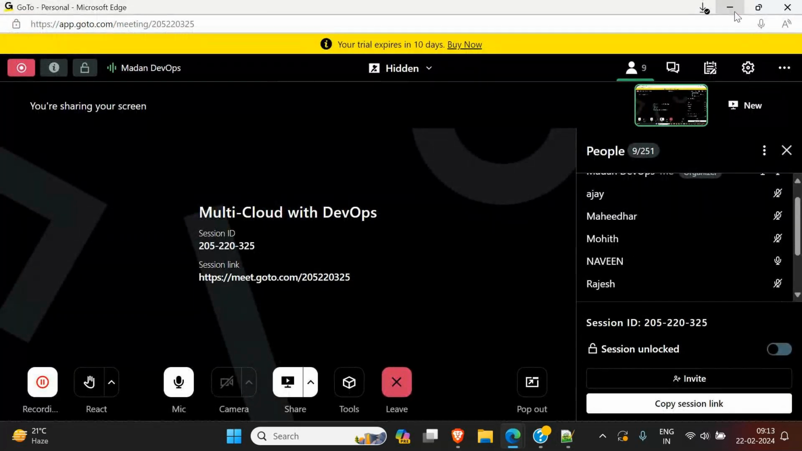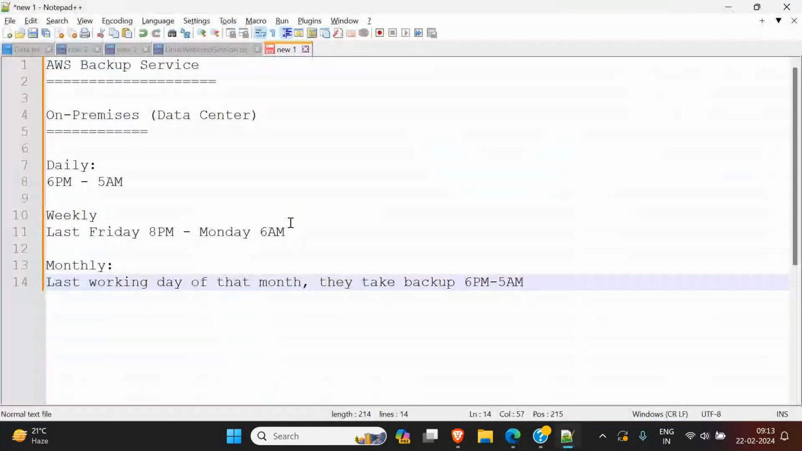So if they are taking backups every day, then why do we have this service called AWS Backup? I told you that they already take it automatically. Then why do we have this? Because these Amazon people take backups only for themselves. They will not give it to you.